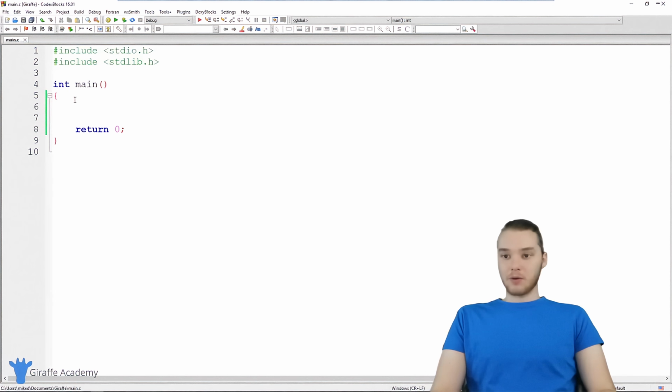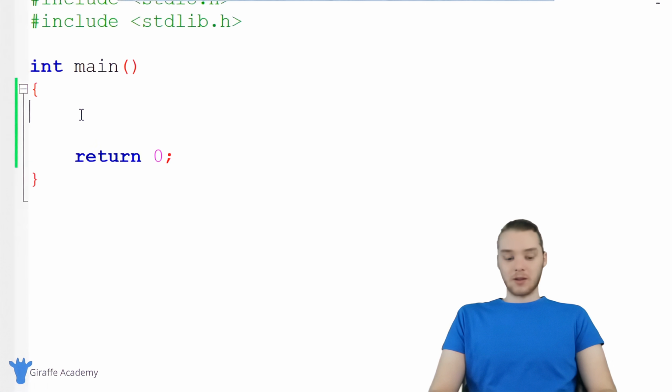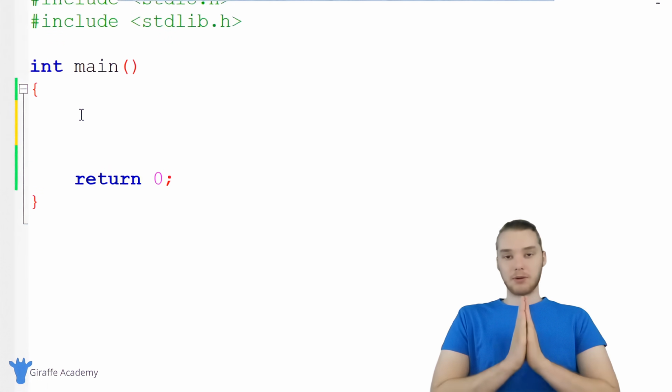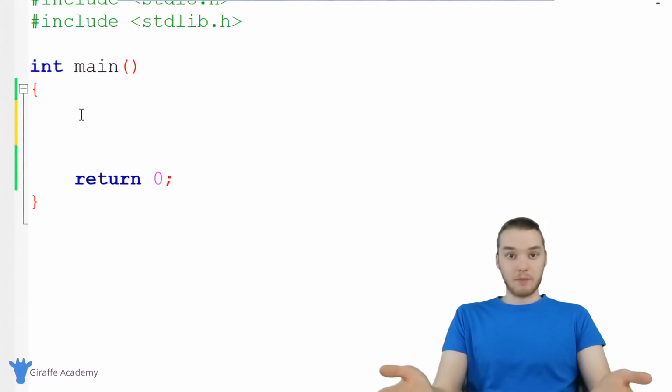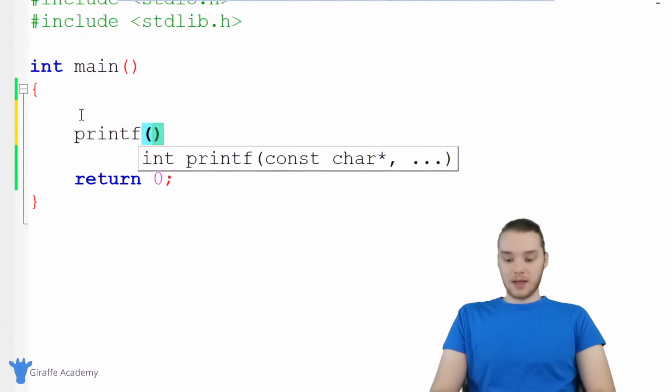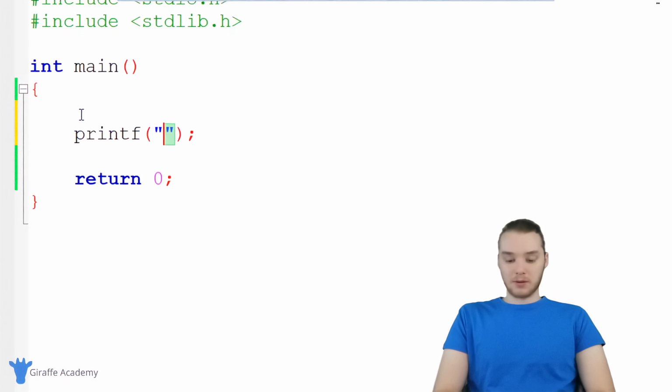So down here, I will basically write out the code for this. And the first thing we wanna do whenever we're getting input from the user is we wanna prompt them. So I wanna prompt the user, as far as what they should enter in. So I'm just gonna say printf, and over here, I'm just gonna print out a prompt. So why don't we ask the user to enter in their age. So I'll show you guys how we can get a number from the user. So I'm just gonna say enter your age.